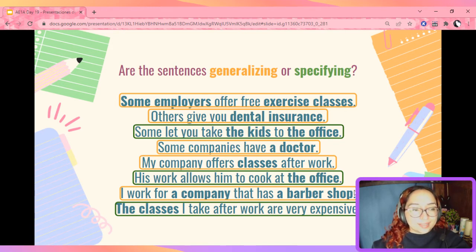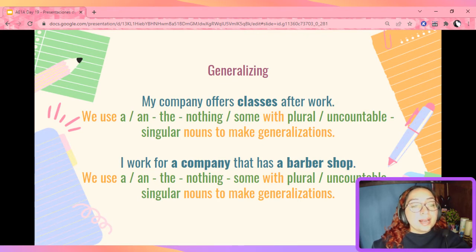Let's take a look at this. So, here I have some rules to generalize, but you need to help me complete them. Let's take a look at the first one. My company offers classes after work. In this sentence, what article did I use? A or an? The? Nothing or some. That's right, in this case I didn't use any article. However, I could have used some. My company offers some classes after work.